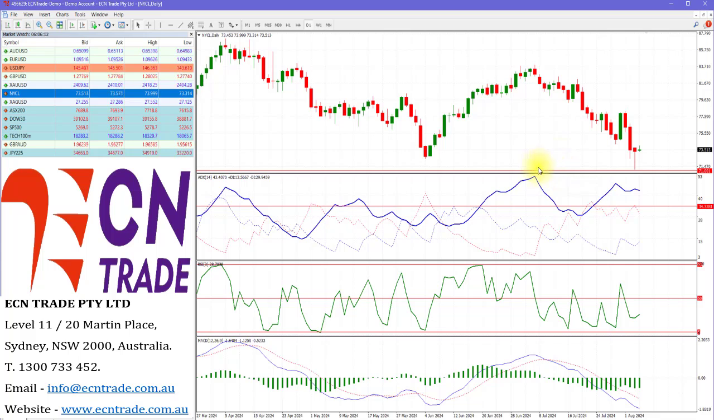But as I mentioned, with all the markets, given the high volatility, traders should continue to closely monitor signals and adjust their risk strategies accordingly.